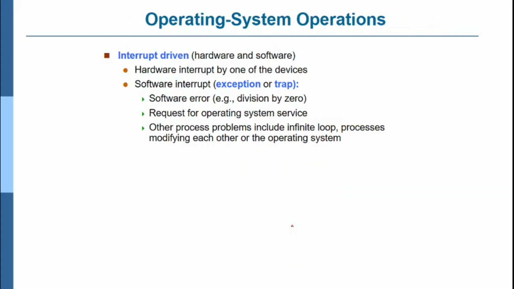Operating system operations are interrupt driven. We have said in the beginning itself, interrupt driven. There is a hardware interrupt by one of the devices, and a software interrupt by exception or by trap. For a software error, you can consider a division by 0 as one example. If you give a division by 0, then the program comes back to the main program; it won't get executed. So that is called a software error.